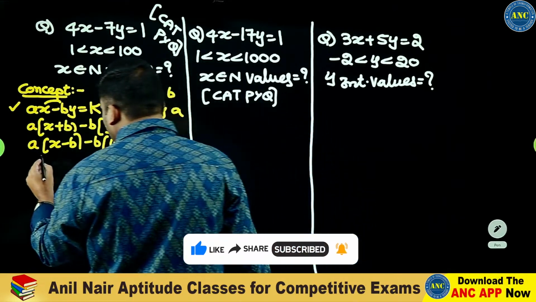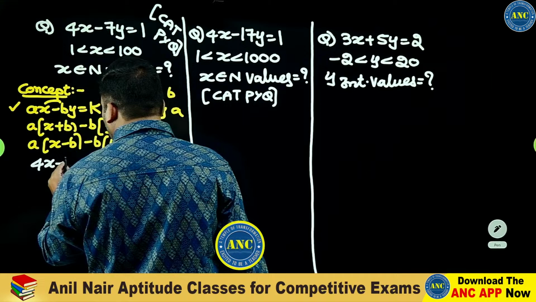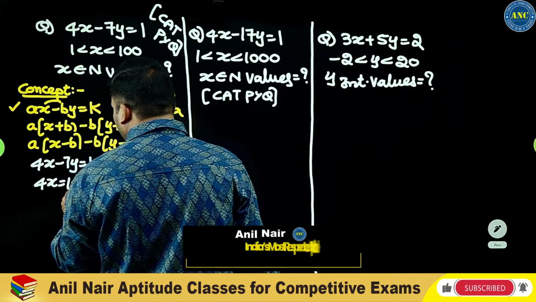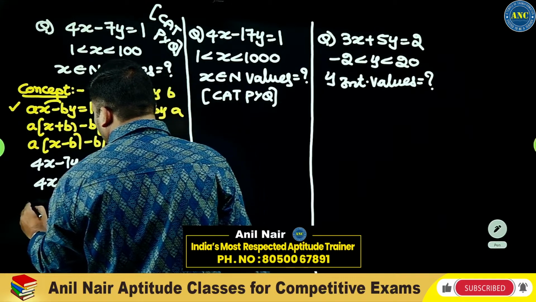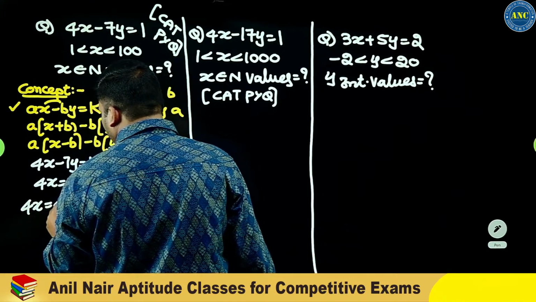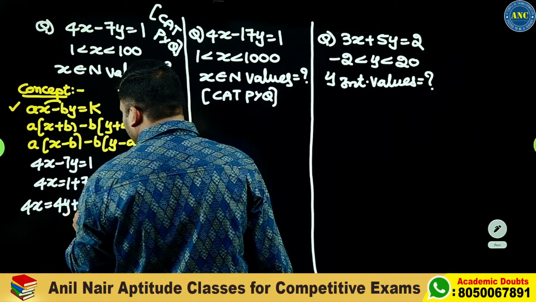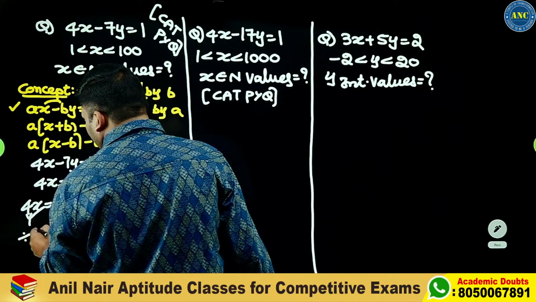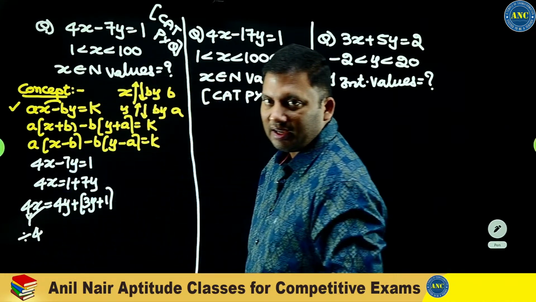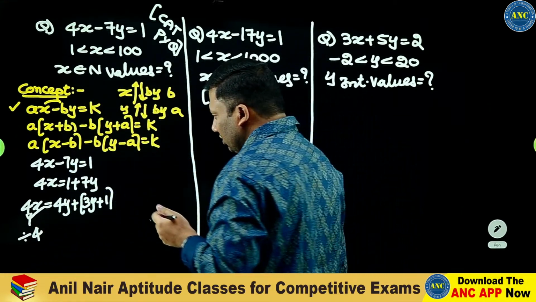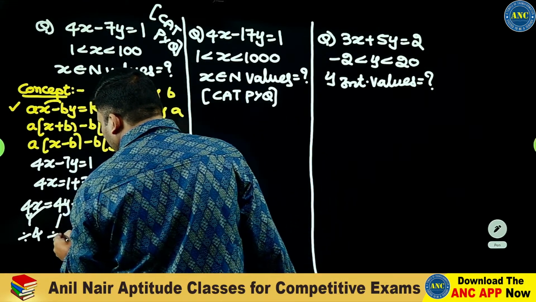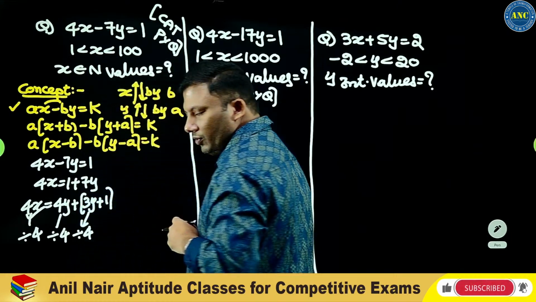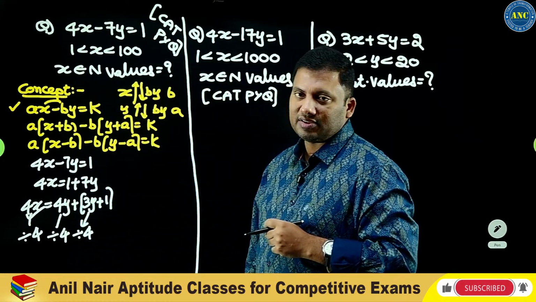First one, 4x minus 7y is equivalent to 1. This will become 4x is equivalent to 1 plus 7y. This will become 4x is equivalent to 4y plus 3y plus 1. 4x is divisible by 4, and 4y is also divisible by 4. That means 3y plus 1 should be divisible by 4.